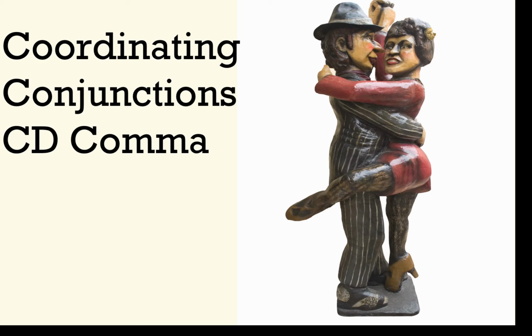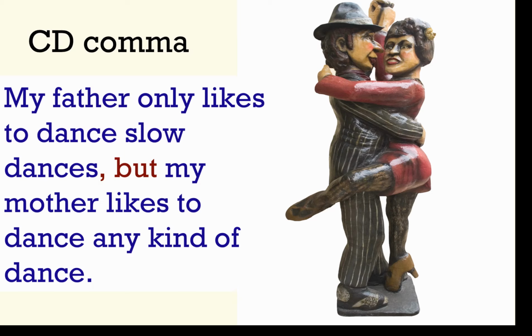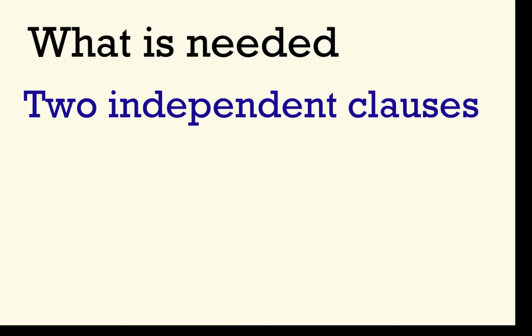Okay, now that we've talked about introductory fragments, let's talk about coordinating conjunctions, or the CD comma. So in the CD comma, we join "my father only likes to dance slow dances," an independent clause, with a comma and a coordinating conjunction to "my mother likes to dance any kind of dance," another independent clause. So what do we need?